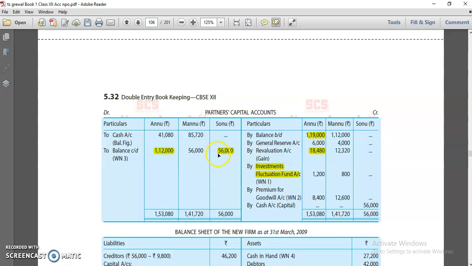Now, what about the deficiency and surplus which is given? So that is basically called balancing figure. Once you make total of this side, all the things: 1,90,000 plus 6,000 plus 18,480 plus 1,200 plus 8,400.